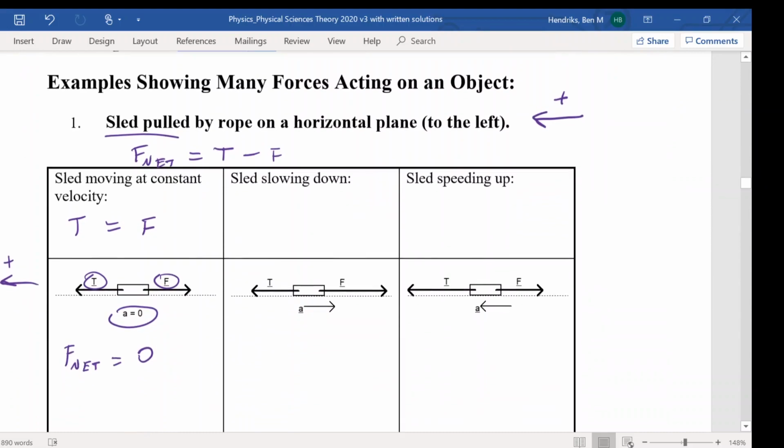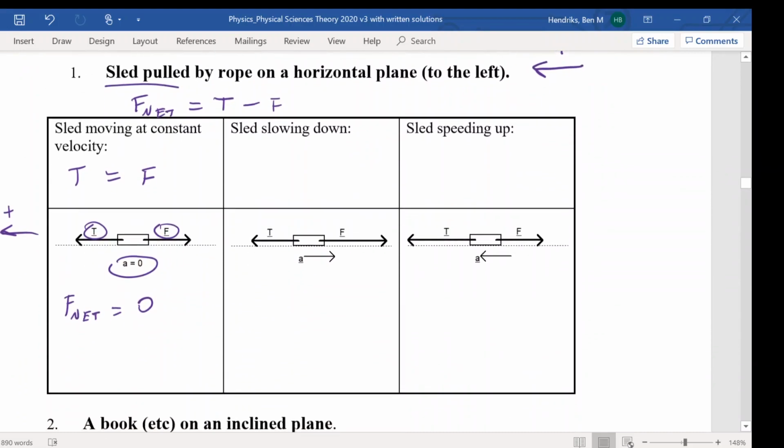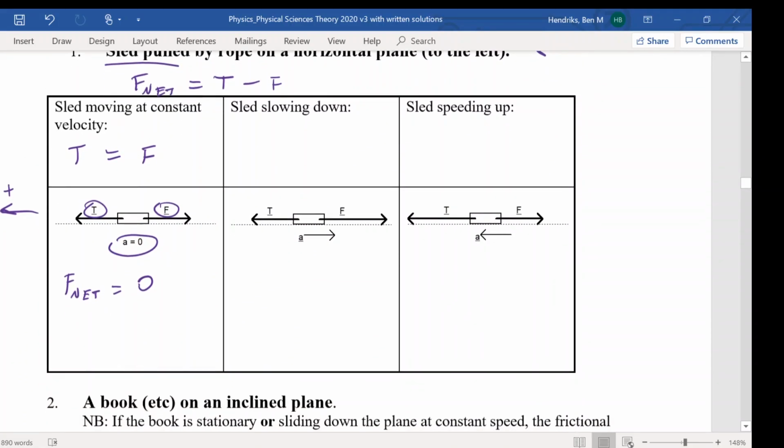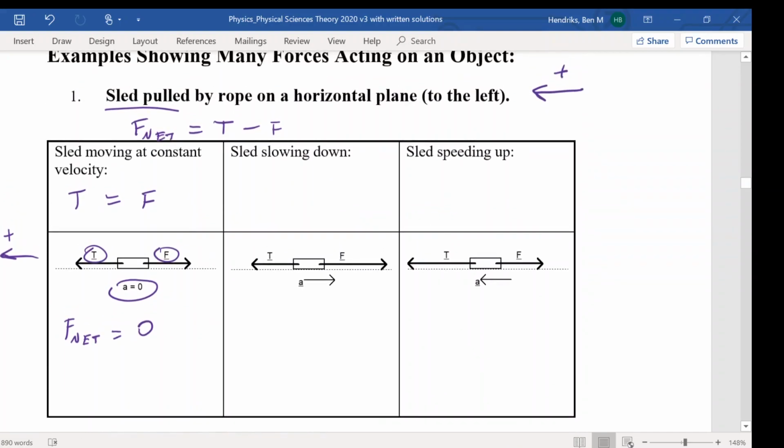Okay, so an object can still be moving even if all the forces are balanced, just depending on its initial velocity. So if the sled is slowing down, we have it moving to the left still, but our frictional force is larger than the tension that we're applying, and so that means it's slowing down.